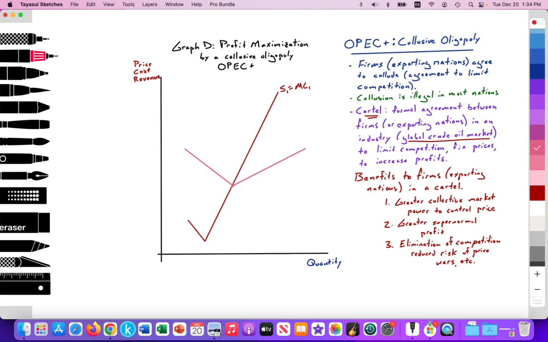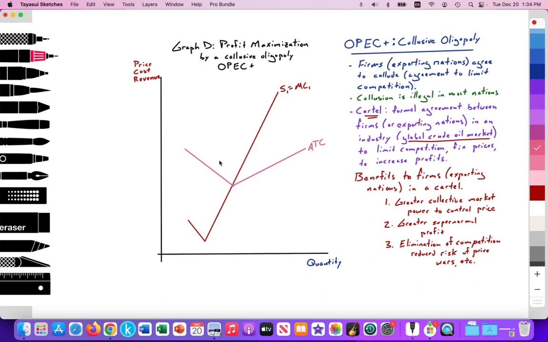So it has to be drawn this way, where ATC comes down, it hits the supply curve, and then immediately it goes up. If you don't do that, you're likely going to lose a point in your drawing of the model. So let's label this the average total cost curve, ATC. Costs on average for producing outputs.